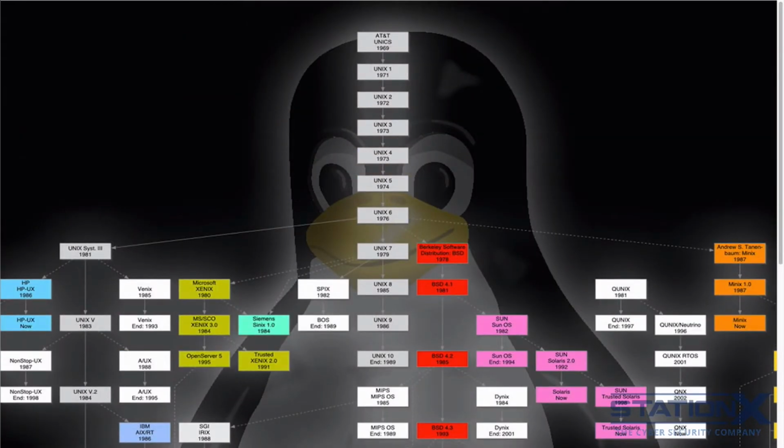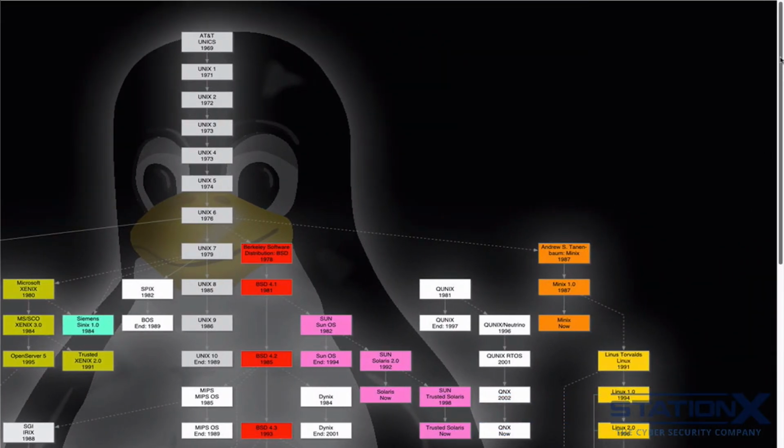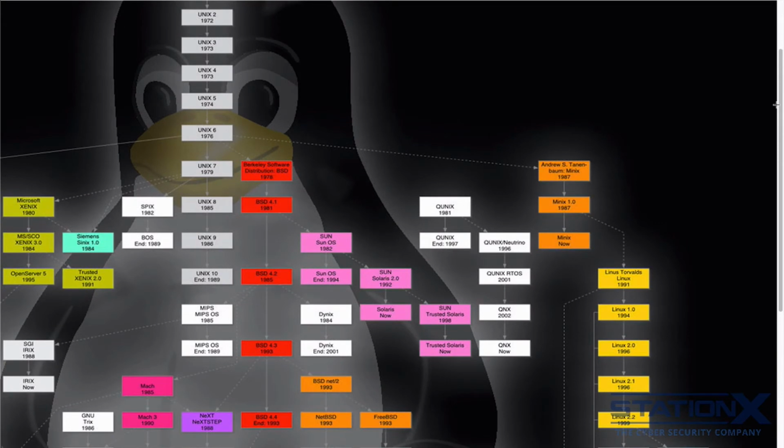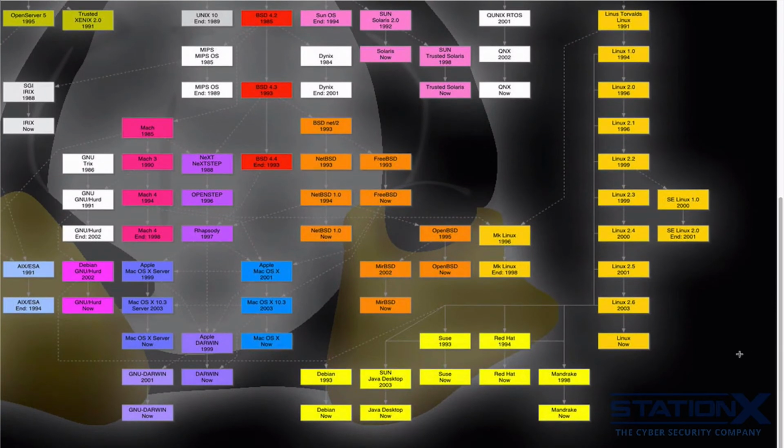we can see here starting in the 1960s with the Unix type operating systems. And then these have eventually evolved into other operating systems. Here you can see BSD, which is where OpenBSD came from. And then you have the beginning of Linux. Linux is a completely free piece of software started by Linus and supported by thousands of programmers worldwide. So if you go further down, we can see more and more.